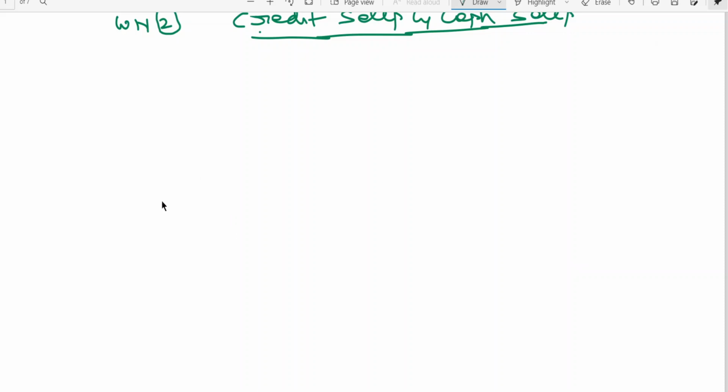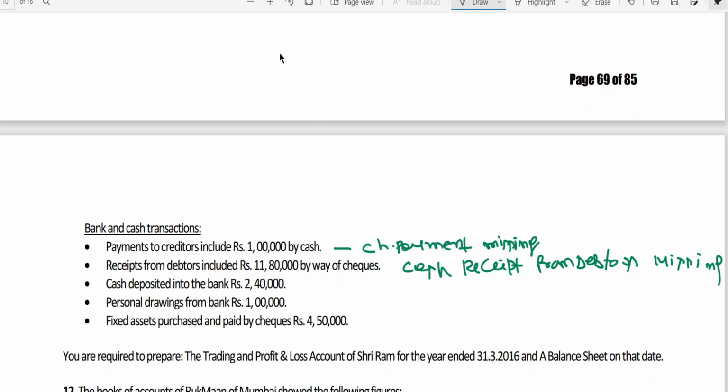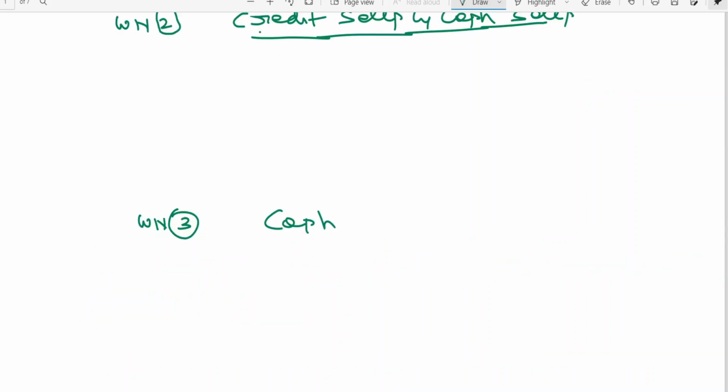Then working notes number 3: cash received from debtors is missing now. Cash received from debtors. For this I need to open the debtors account.